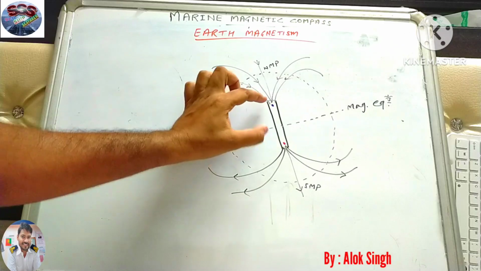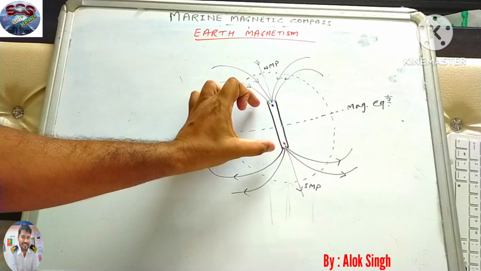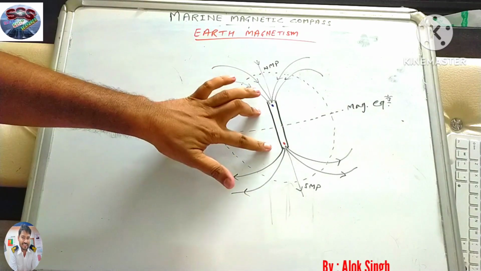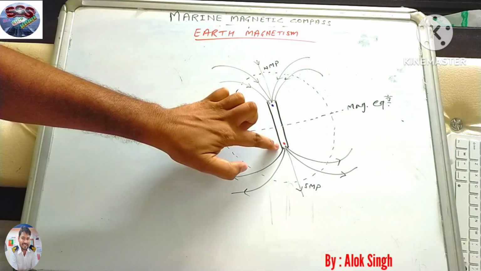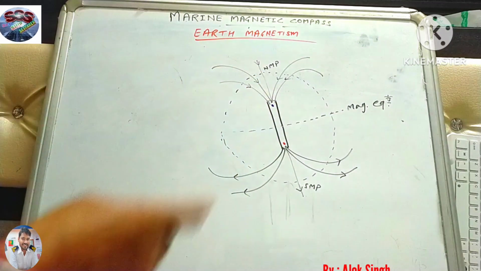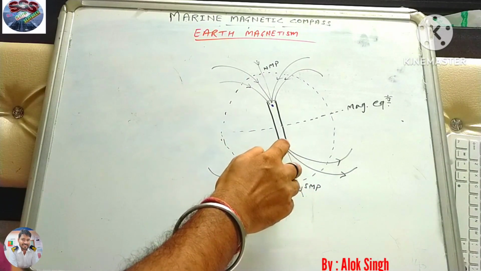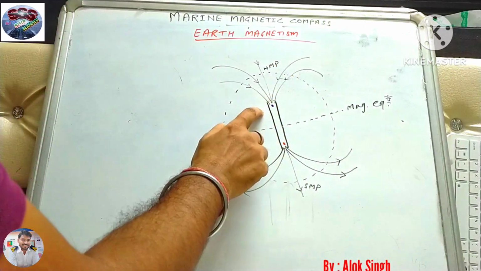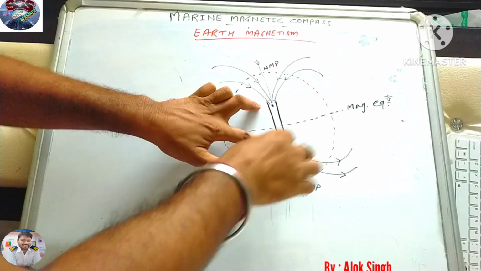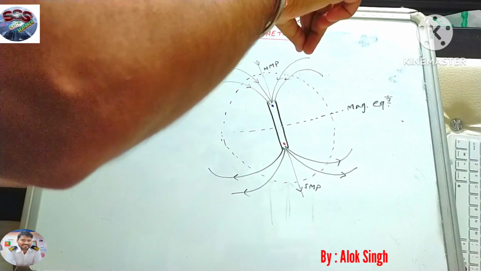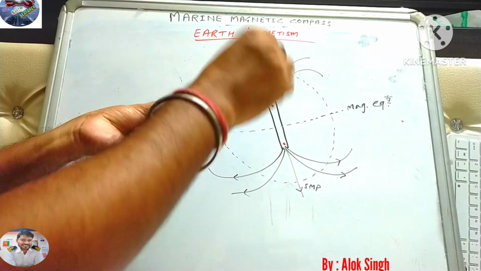Because the magnet we consider placed in the Earth's core has blue on the north side and red on the south side. And we know that magnetic lines of force come out from red and re-enter the blue. Since Earth shows blue on the north and red on the south, whenever we hang any free magnet, the red pole will attract, because red and blue are opposite.